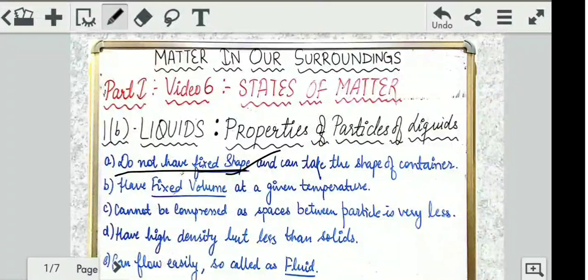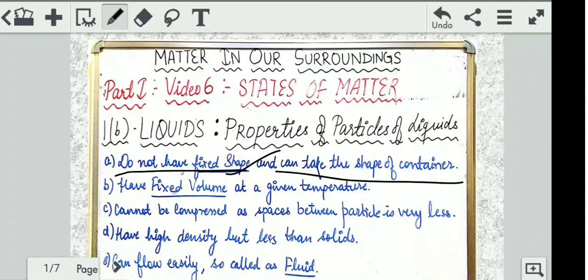Starting off with the first part, they do not have a fixed shape. In solids, they had a fixed shape, right? We took an example of a class desk. Here I will take an example of water. Water is the easiest liquid, right? So obviously it does not have a fixed shape and it can take the shape of a container. You put it in a jar, it will take the shape of a jar. You put it in a bowl, it will take the shape of a bowl, right? You put it in a bucket, it will take the shape of a bucket. So wherever you put the liquid, it will take that particular shape.